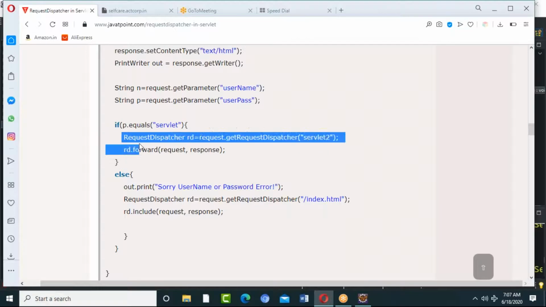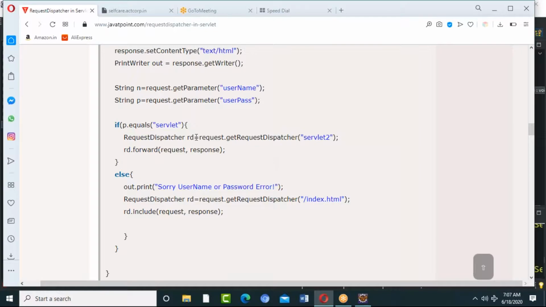in that case, I'm dispatching the request to some mapping. I'm saying that if the admin got mapped, then request.getRequestDispatcher to servlet 2 or any other thing. It might be a JSP page also, it might be an HTML page also. But now I'm redirecting to the servlet.